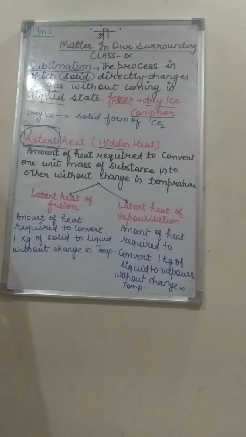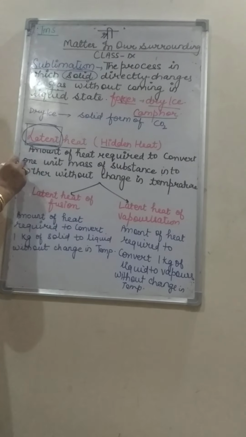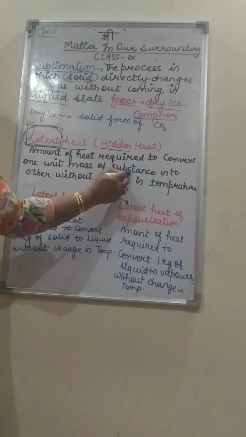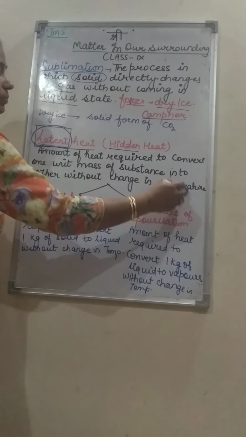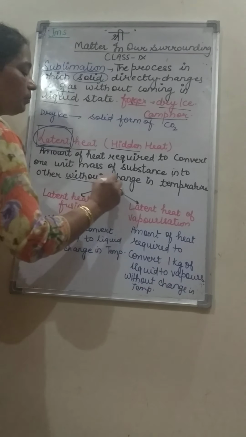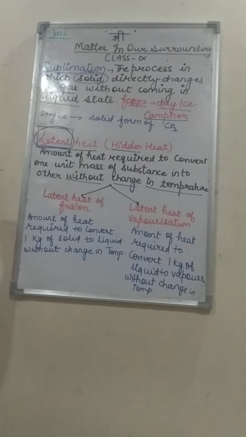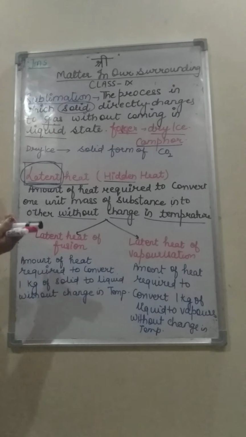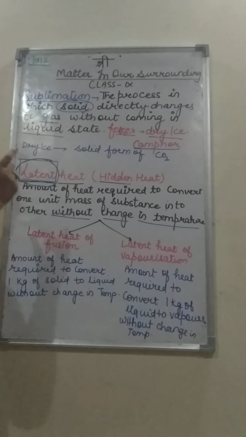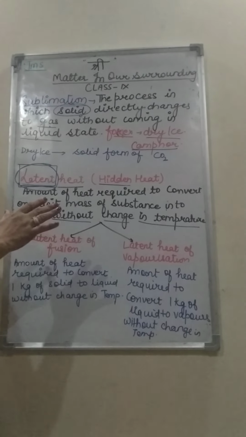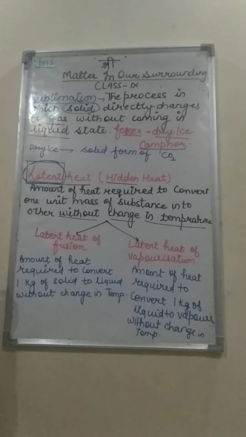Now define latent heat. What is latent heat? Amount of heat required to convert 1 unit mass of substance into other without change in temperature. This is very important part. Without change in temperature. So latent heat is how much heat we need to change a solid into liquid, but there is no rise in temperature, no change in temperature. This is called latent heat.